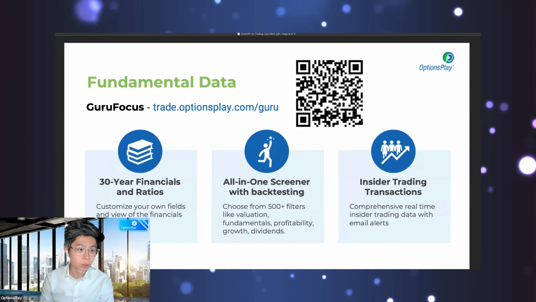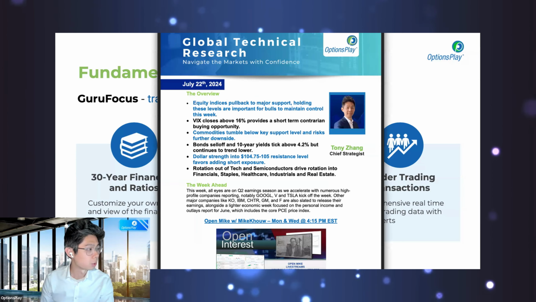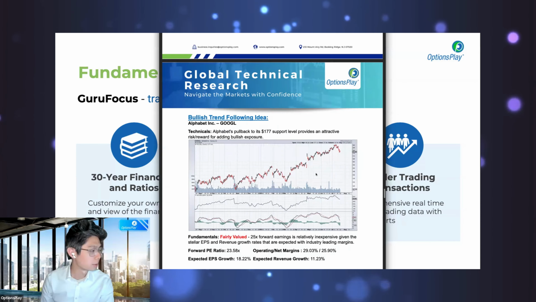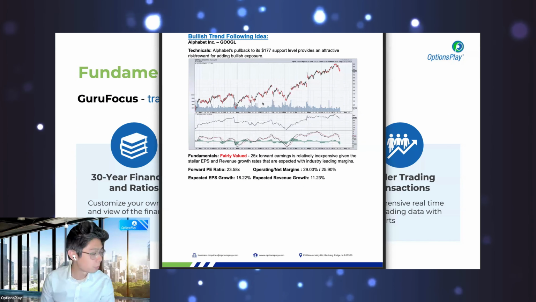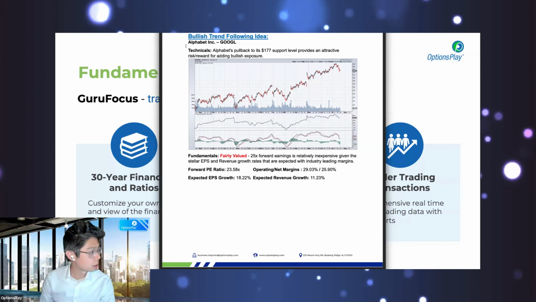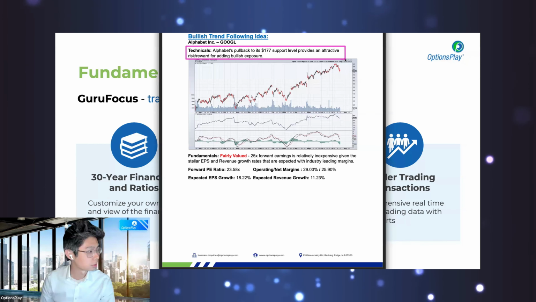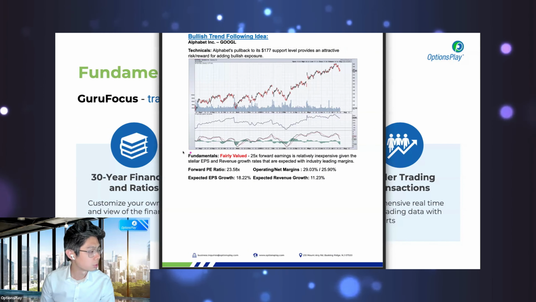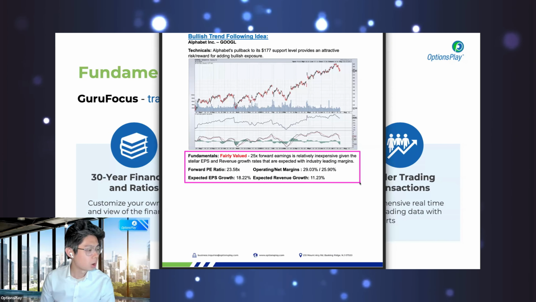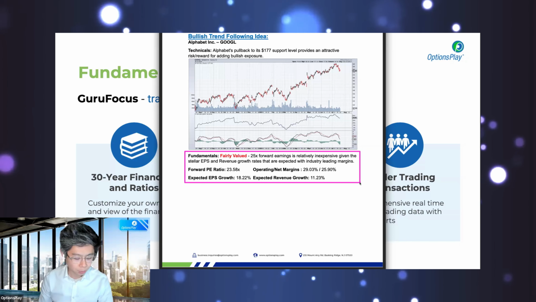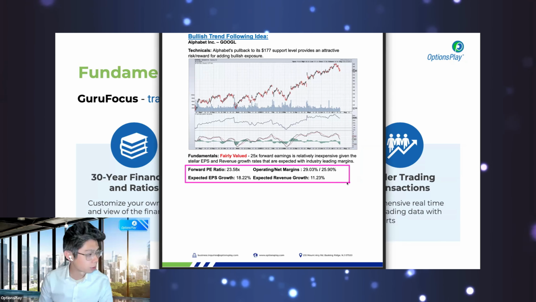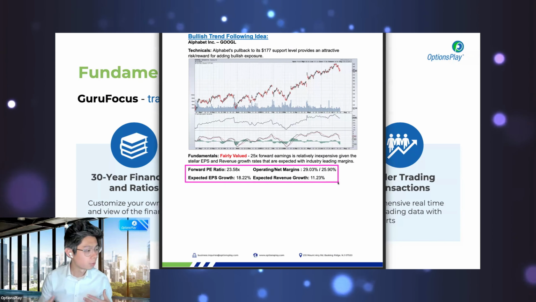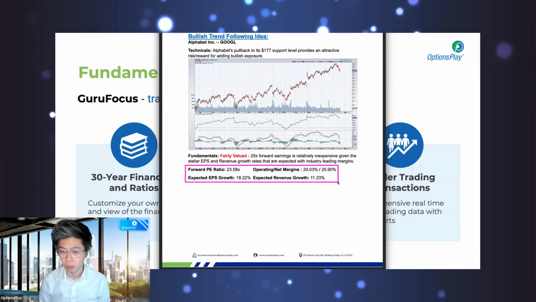Okay, so what I want to show you here today is when we publish our Monday morning macro research every single Monday, you'll notice that when we put out ideas during the Monday macro research, such as the one we put out here for Alphabet, I give you a layout of the technical view of the underlying security that we have a bullish or bearish view on. We give you a chart that we analyze, and then we give you this fundamental overview, right? So the data that comes back from this, like for example, what is the forward PE ratio? What are the margins? What are the expected growth rates, EPS growth rates, revenue growth rates? Those are the data points that I'm pulling from GuruFocus.